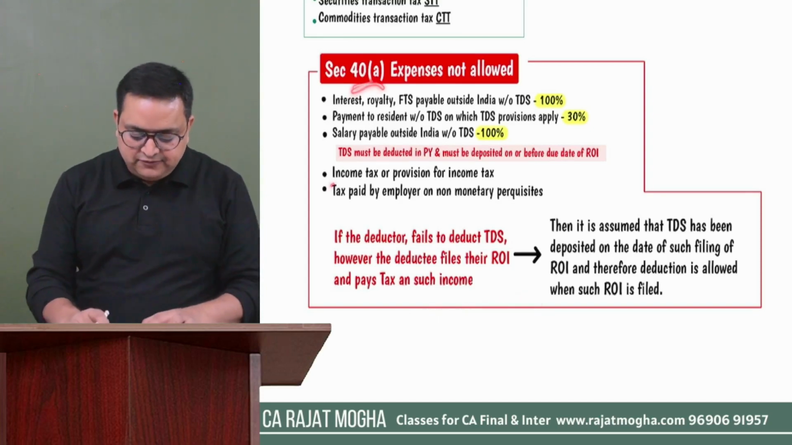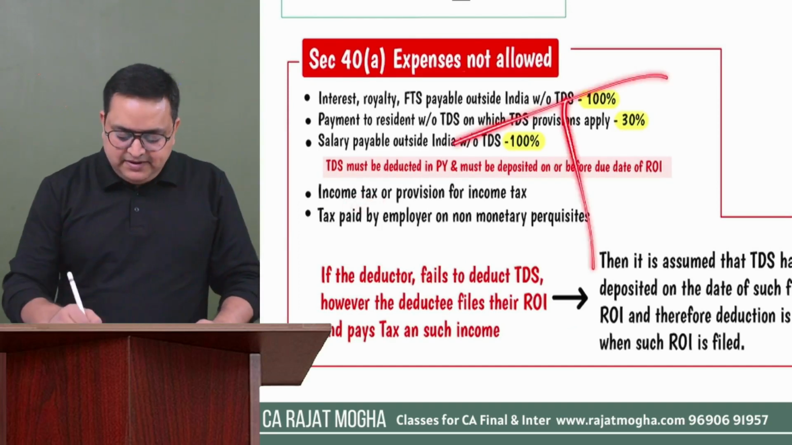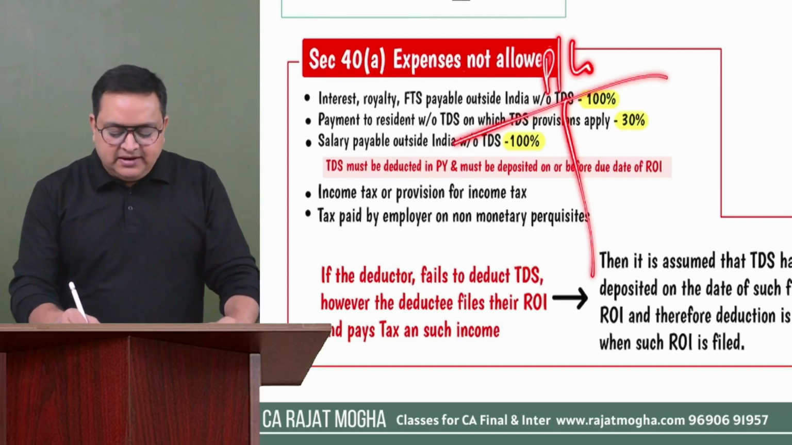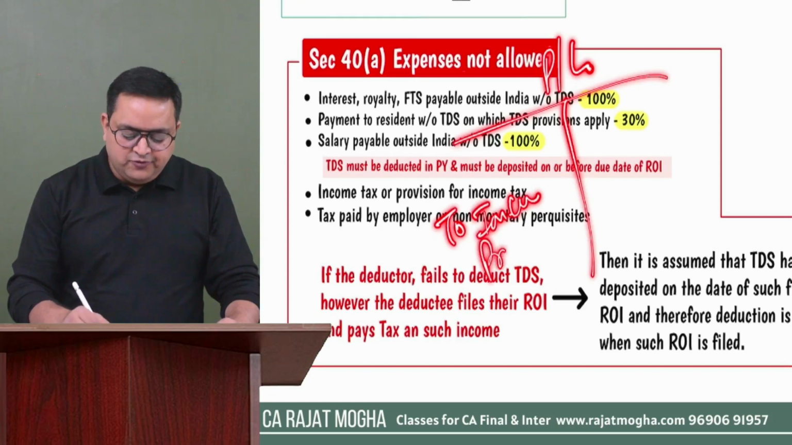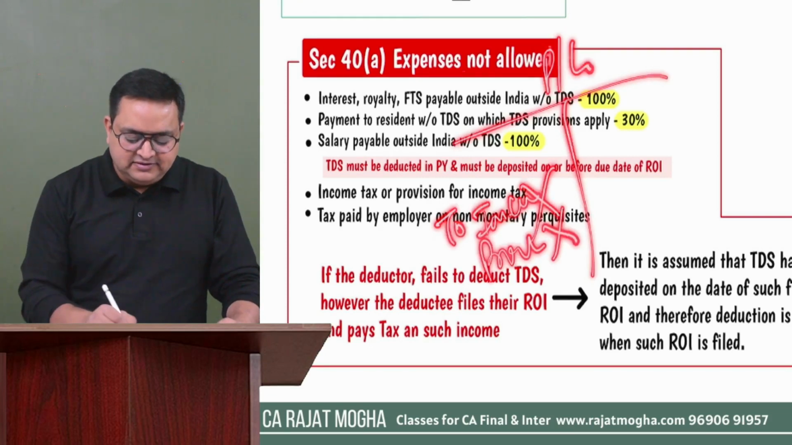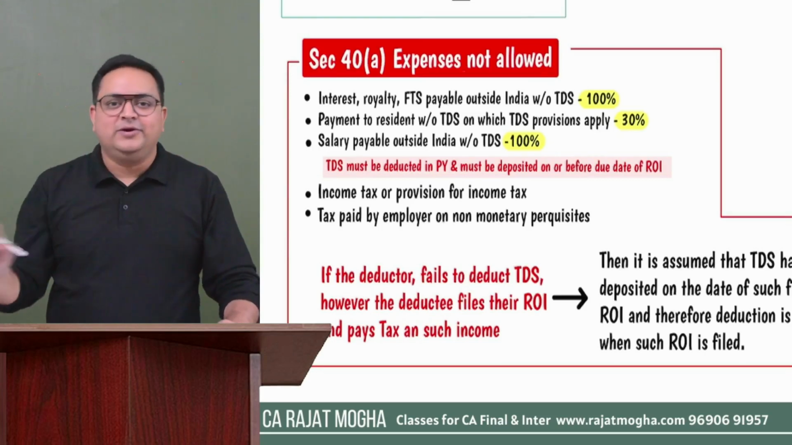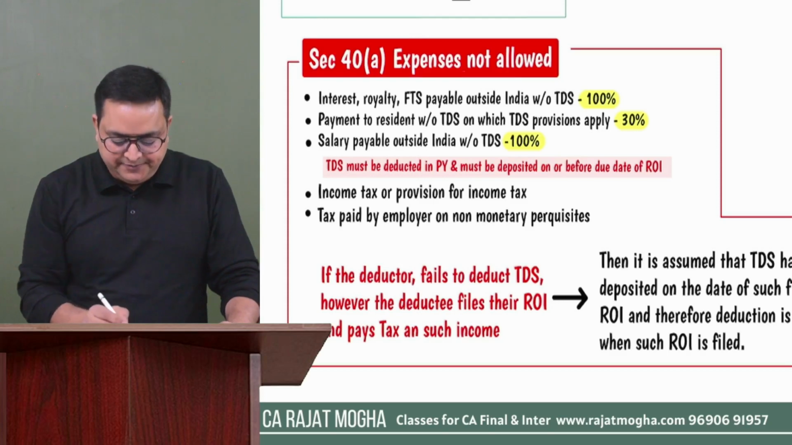What else is mentioned in section 40(a)? See, if there is any expense, let's say this is the case of an individual. In the individual's P&L account, that person is showing income tax paid or provision for income tax. 40(a) specifically says income tax, provision for income tax, interest on income tax, we are not going to allow it, right? We are not going to allow the amount which you are paying to the income tax department.